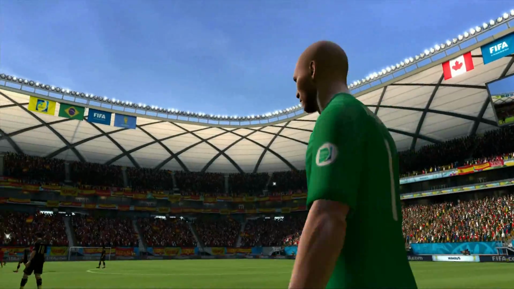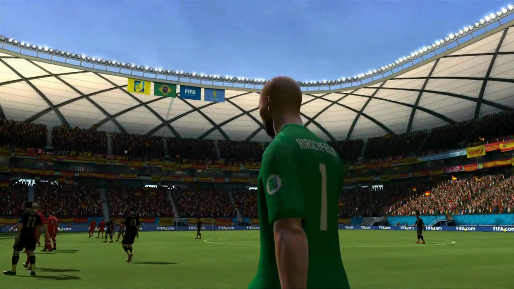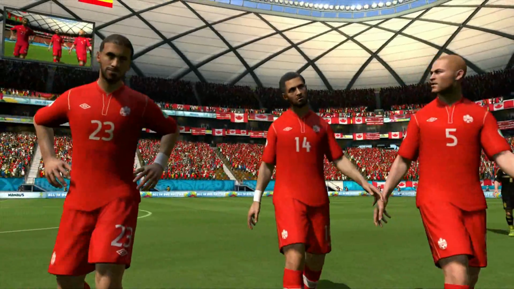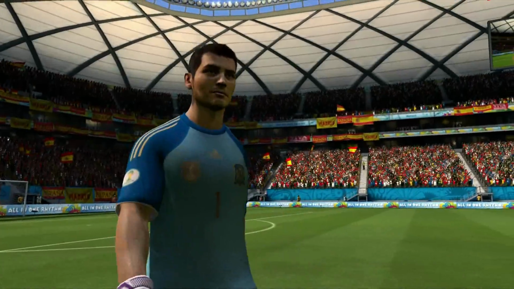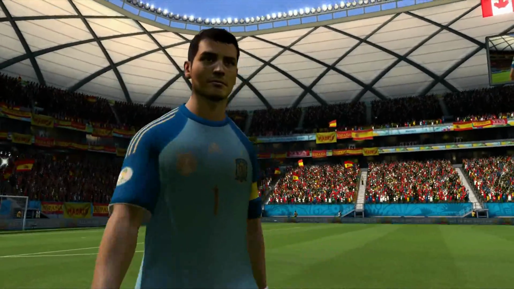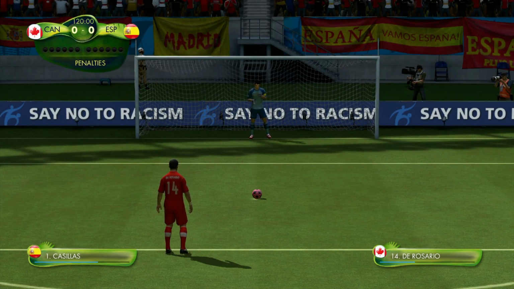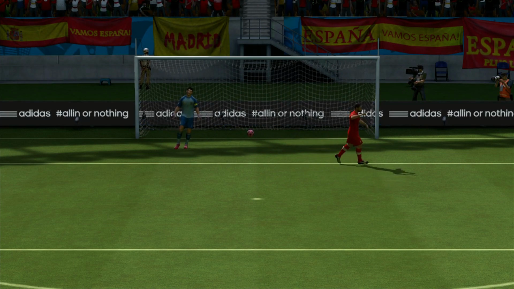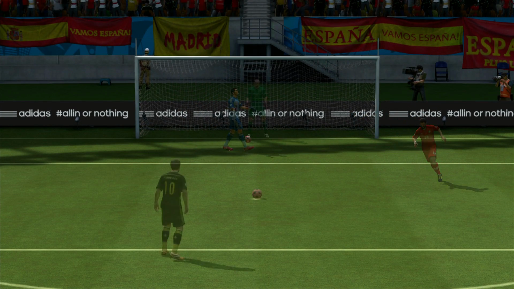And yeah, I love games like this where an underdog takes it to a bigger side, and anybody who chose to follow Canada in this one should be pleased with their performances. Here comes De Rosario with the first penalty for Canada. Can he put it away? Down the middle. Very good penalty. Okay, it's 1-0 to Canada.